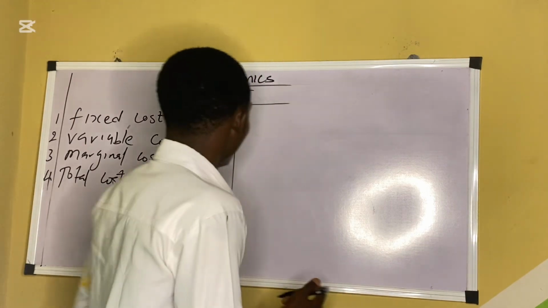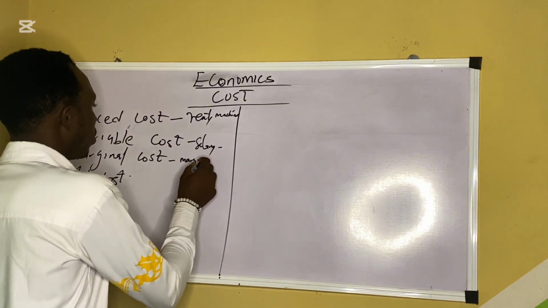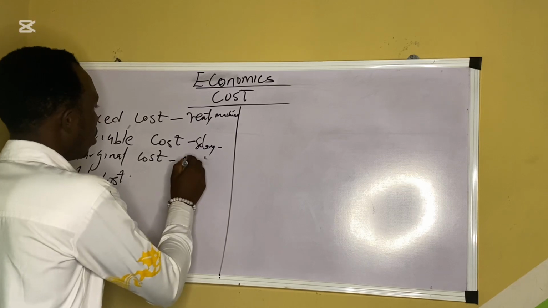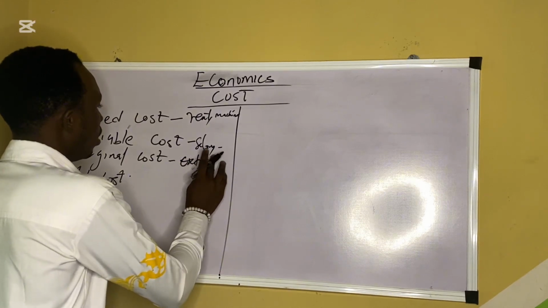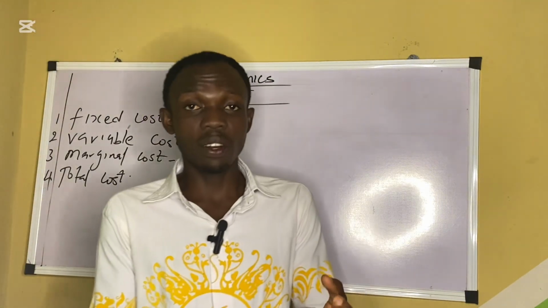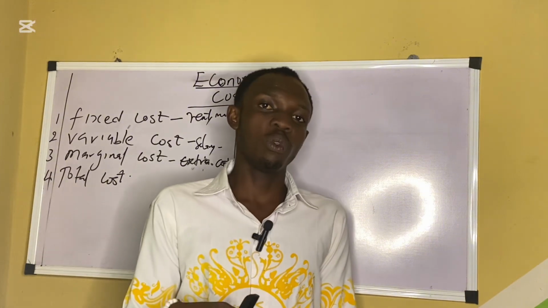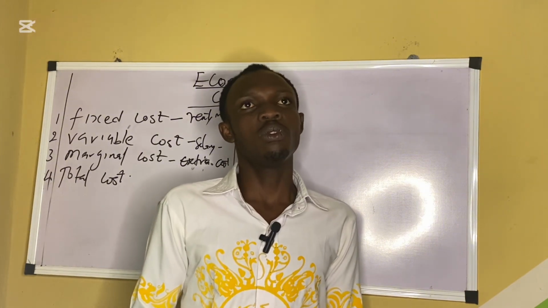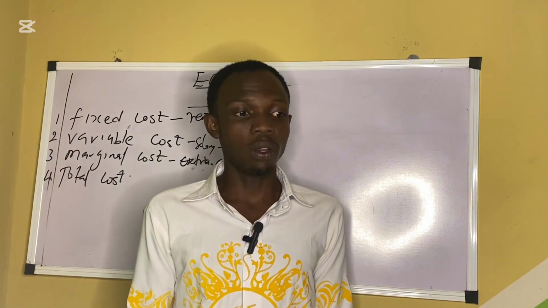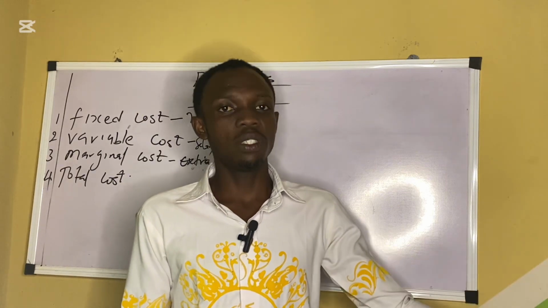That is another thing. So then we talk about marginal cost. Marginal cost is very crucial because when we talk about marginal cost, we talk about extra cost. Marginal cost is the extra cost you incurred in the production of another product. For example, now you have to produce 50 products, or you have to rear 50 chicken.